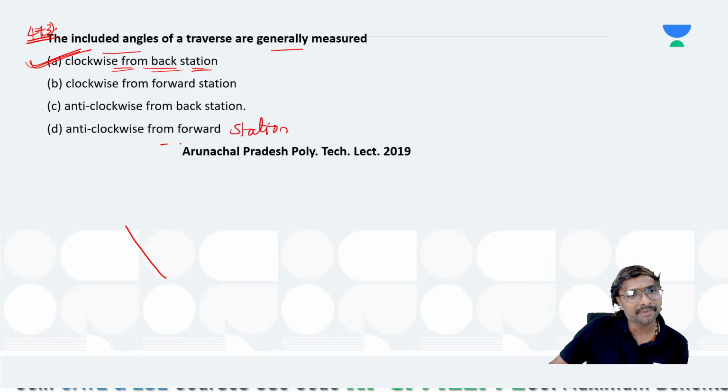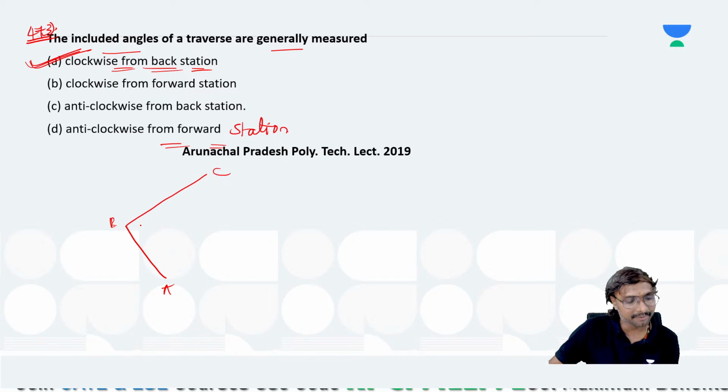But anti-clockwise from the forward station also we can use, although it is not the usual practice. Generally we will go for the clockwise direction from the back station. If we observe, this is your A, this is your B, and this is your C. Yeah, it is an Arunachal Pradesh question, your state question. Very good. Now, if you observe, in which direction will we be measuring? Generally A, B, C. When you are moving from A, B, C, we will be measuring in this clockwise direction. So how can you get this, all of you?